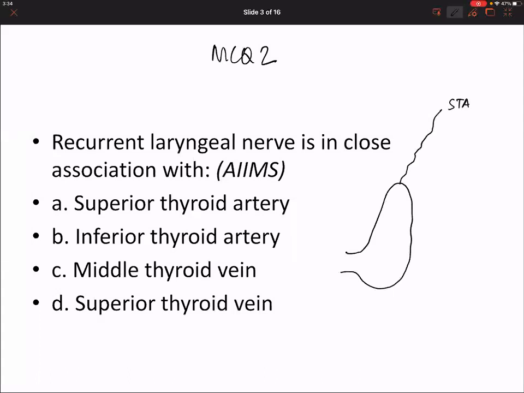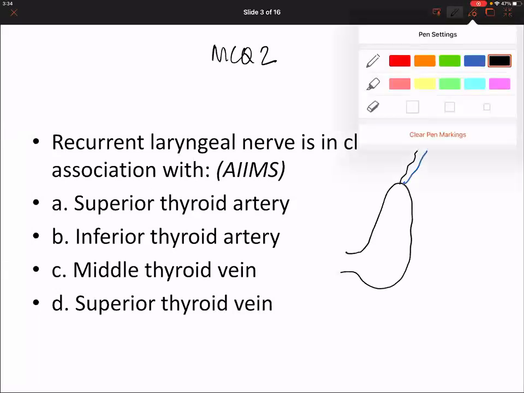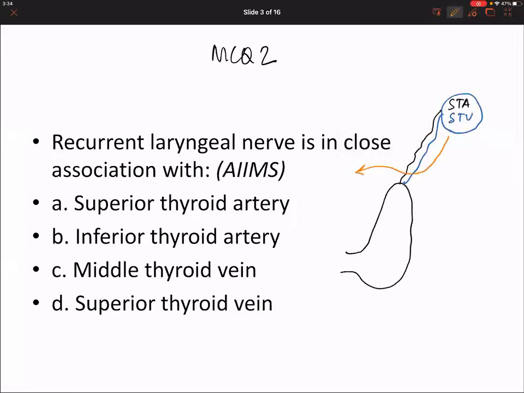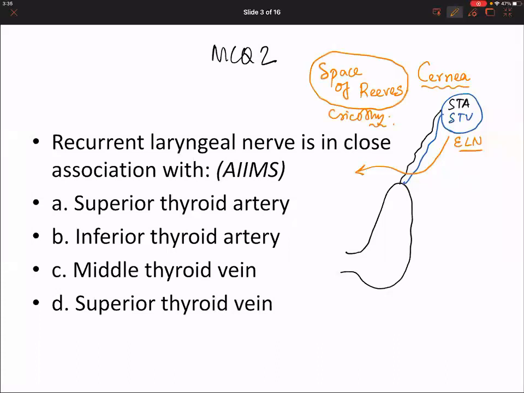Superior thyroid artery and the superior thyroid vein are in relationship with what nerve? The external laryngeal nerve, and that classification is the Cernea classification. What I am going to teach you next day, not today, is the triangles and the space of Reeves. You are exhausted today. So in the next class, when we talk about the cricothyroid space of Reeves, we are going to talk about this.